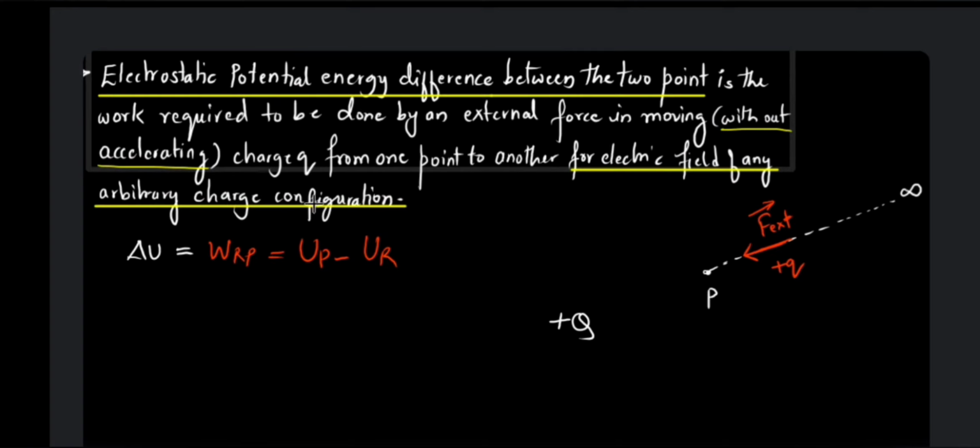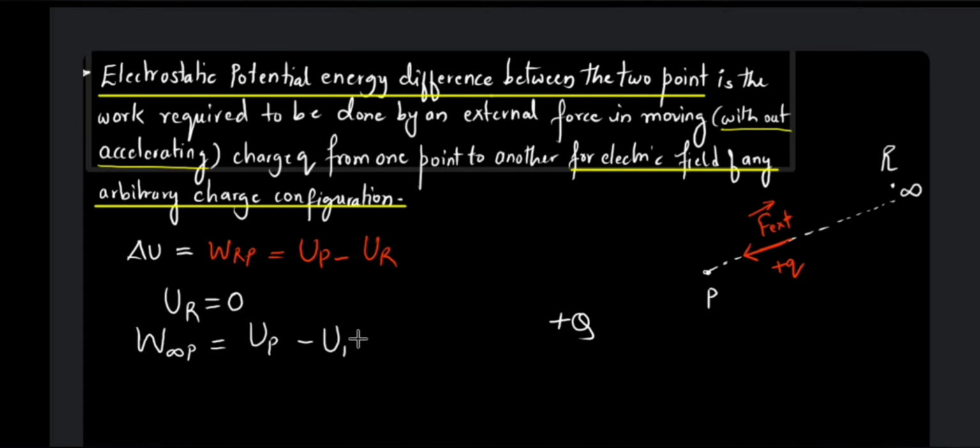In that case, the potential energy at R will be what? Now my R point is infinity. So potential energy which is very much far away from charge Q is going to be equal to 0. So in that case, what is going to be the work done? Work done in getting the charge from infinity to point P will be equal to the potential energy at point P minus potential energy at point R.